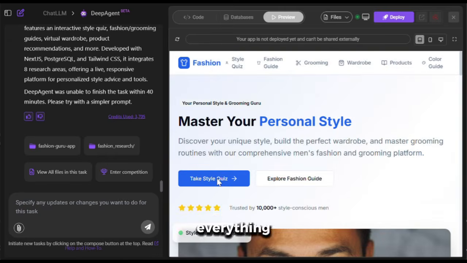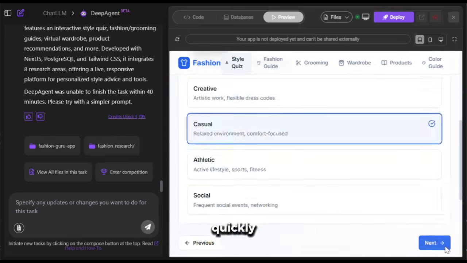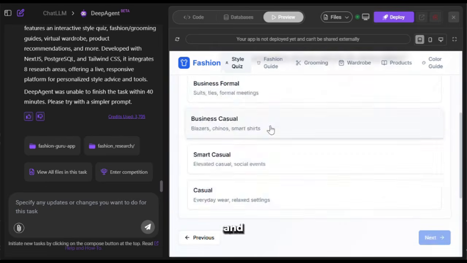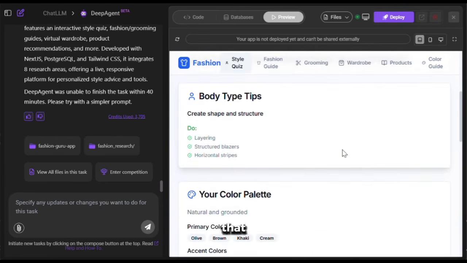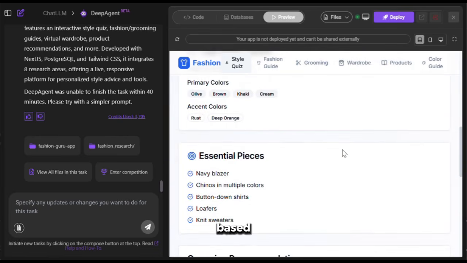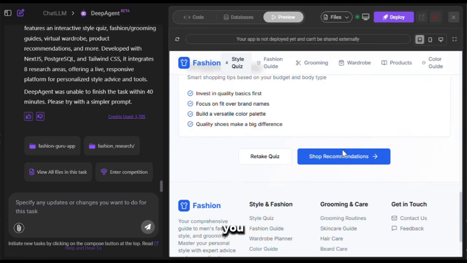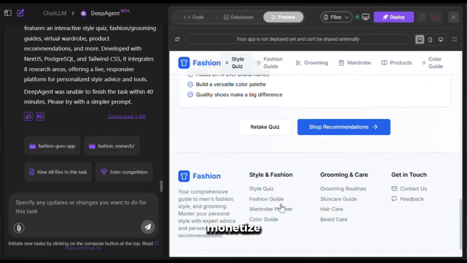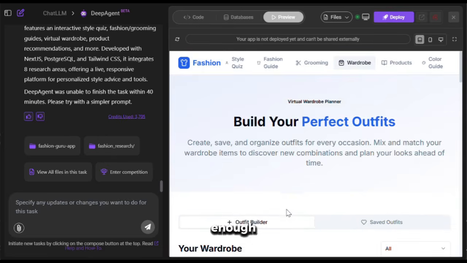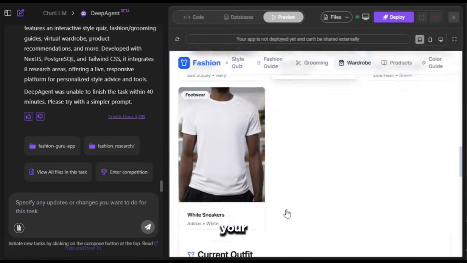And as you can see, everything is functional. Let's try the quiz section. So I will quickly fill up the questions one by one. And now here you can see that it has given me style tips based on my inputs. Isn't that awesome? Now using this, you can create websites and even monetize them. If you are creative enough, you are only limited by your imagination.